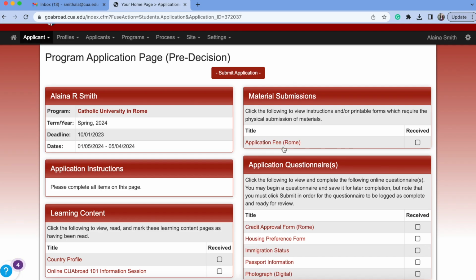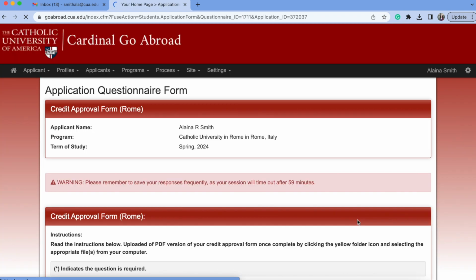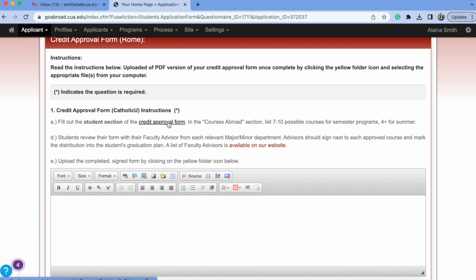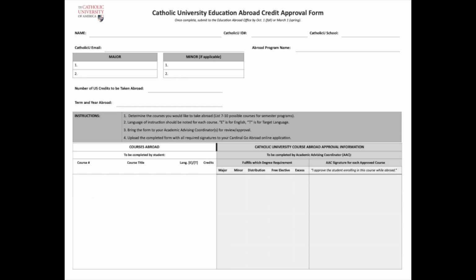Additional scholarships can be found on the scholarship page on our website. If we head back to the application page, we can see the application fee, which we just went over, and also the credit approval form. The application provides an overview of this process, as well as a list of faculty advisors listed by major. Clicking on this link will download the form for your use. For the credit approval form, students should first begin by filling in their name, Catholic UID, the school they're in, their email, and the abroad program name, then their major and minor.